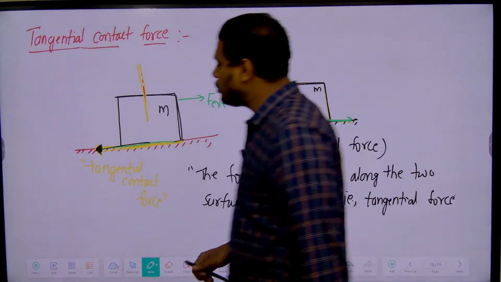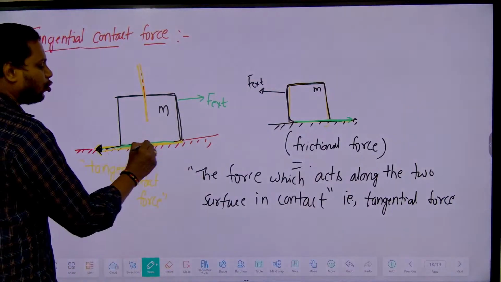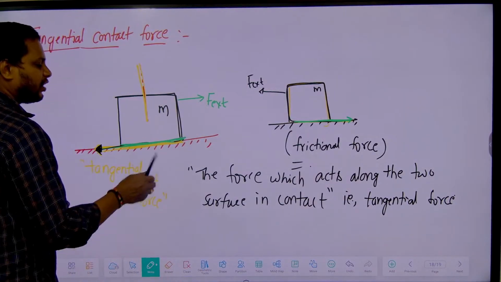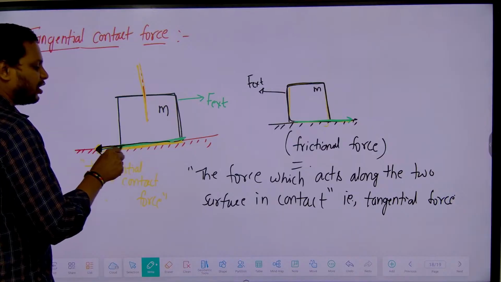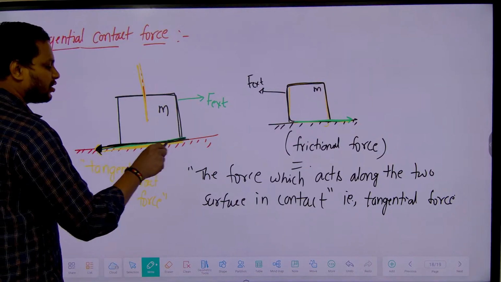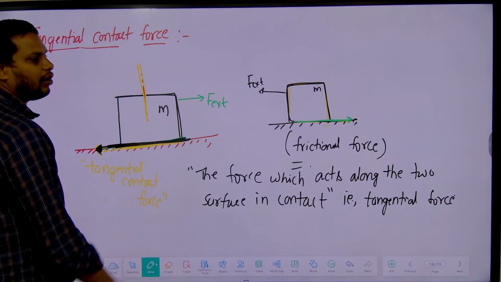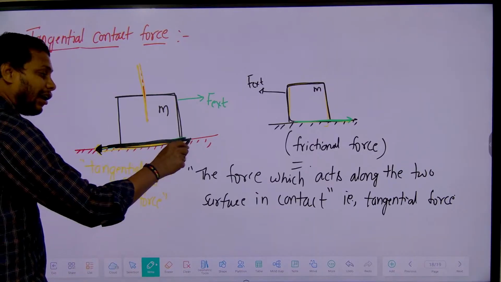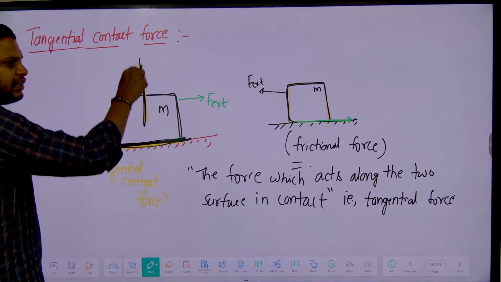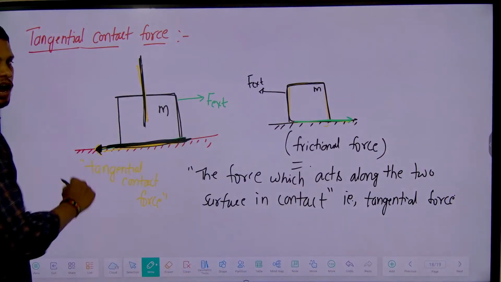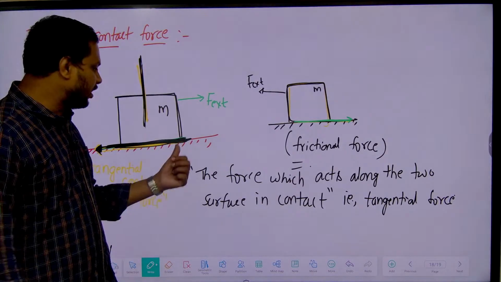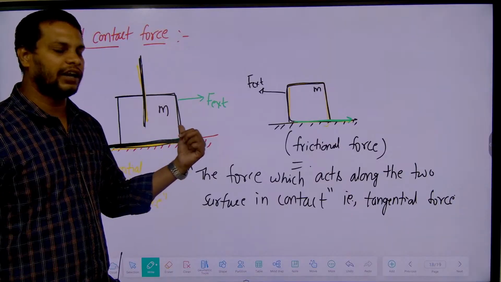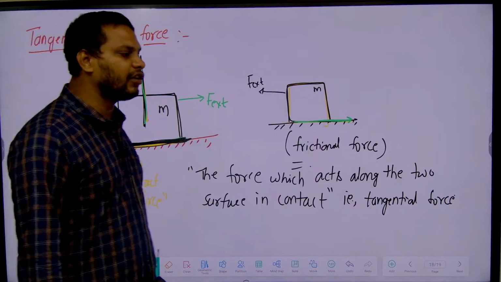Then what is tangential contact force? If two bodies are in contact, then the force should be along the tangent, or the surface of the two bodies in contact. It is along the surface of contact, and the normal is perpendicular to the surface of contact.